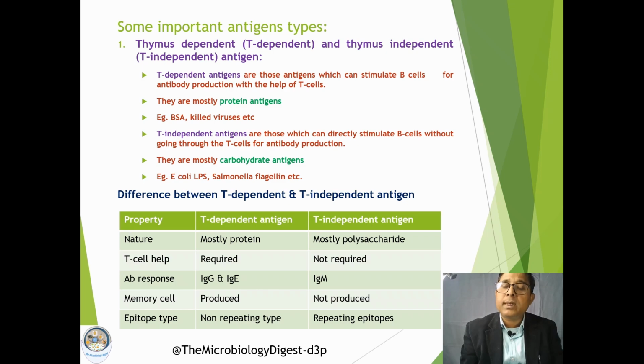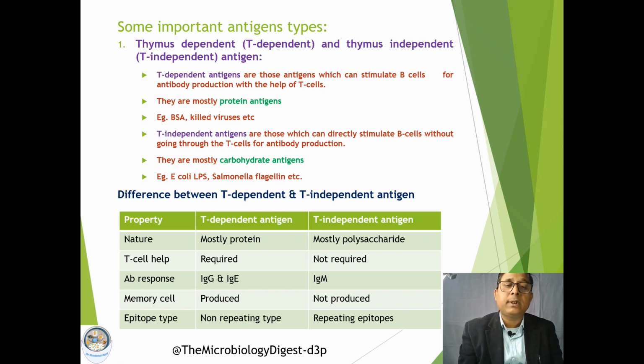Now, there are some differences between these two. The first one is the nature, which we have already discussed. T dependent antigens are mostly proteins, while T independent antigens are mostly carbohydrates or polysaccharides. T cell help is required in case of T dependent antigens, which is not required in T independent antigens.